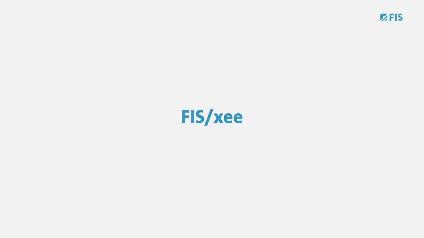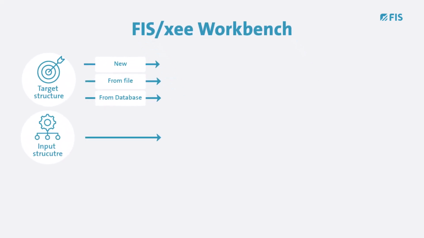The solution brings together requirements, formats, and data structures in one central location, and uses this to create the basis for end-to-end automated processes. The FIS-XEE workbench makes complex partner integration manageable. Ingo is provided with a centralized tool that efficiently transforms different data structures into functioning integration processes. This turns technical complexity into a clearly structured path to digital partner connectivity. Ingo can see at a glance what information is required, how it fits together, and how it is reliably transferred